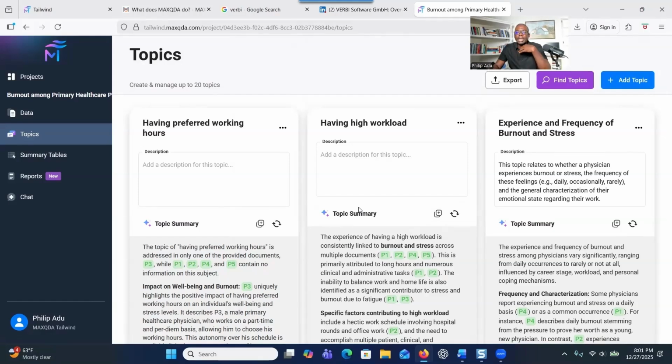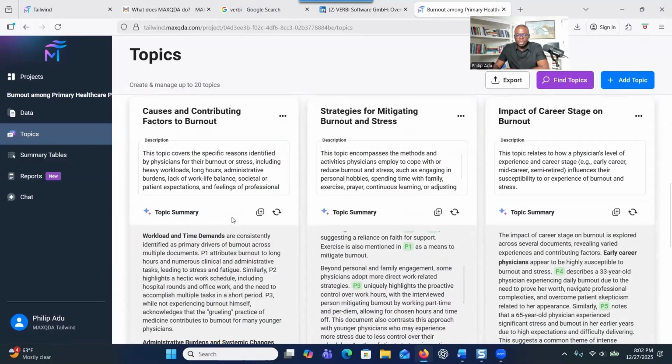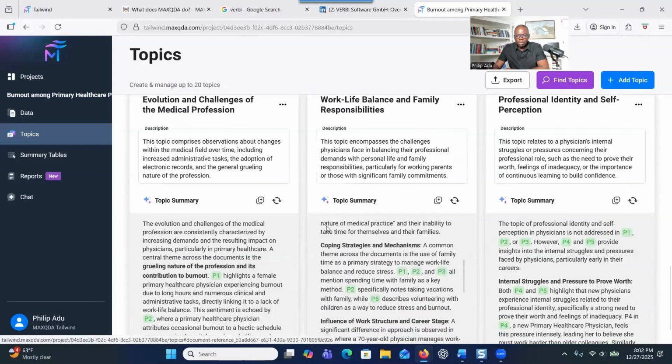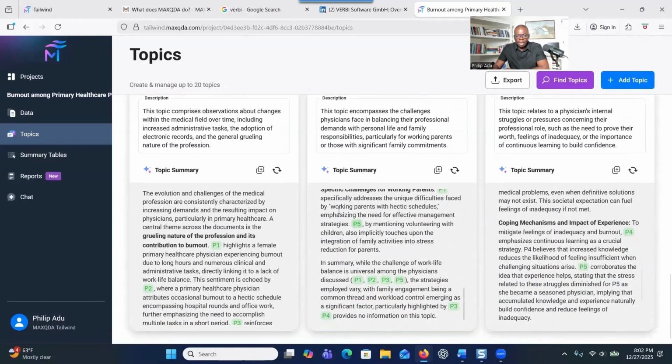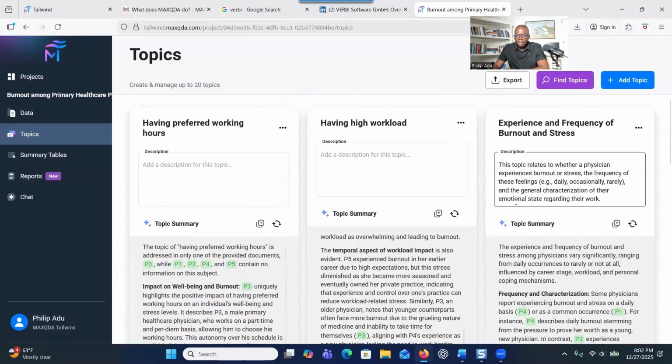So you are not a passive consumer of AI output. You are an active consumer because you are verifying that information and it has given you the source for you to verify. And that's what I like about this software. So you see here that it has also provided all the information related to the topics that I requested. Now we are done here, right? And we will come back to this place.